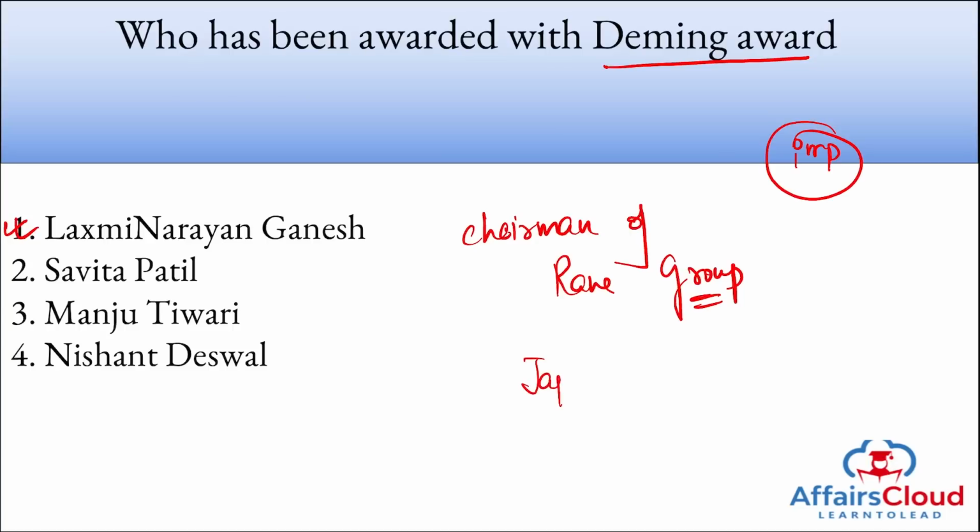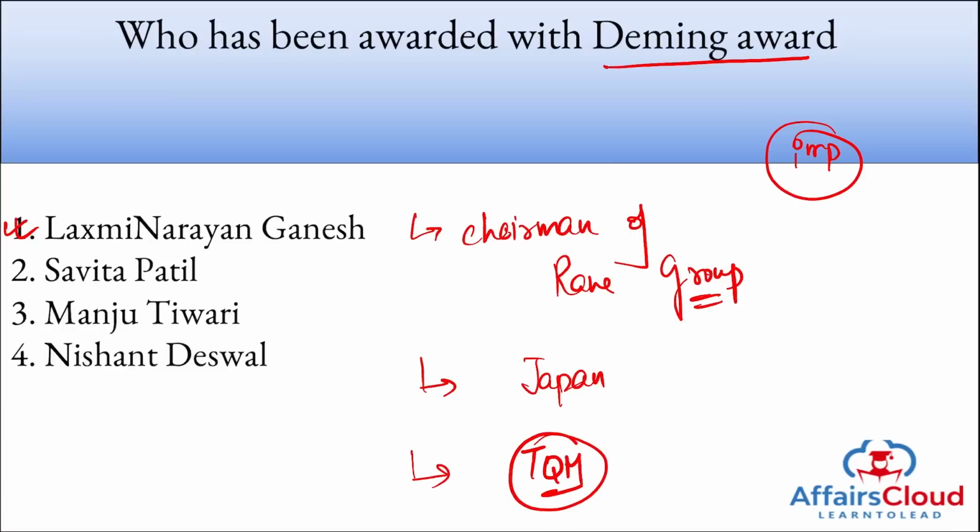All right, another thing you need to remember, it is the prestigious award of Japan, and this Deming Award is given to individuals who have contributed towards the distribution and promotion of total quality management, that is TQM.